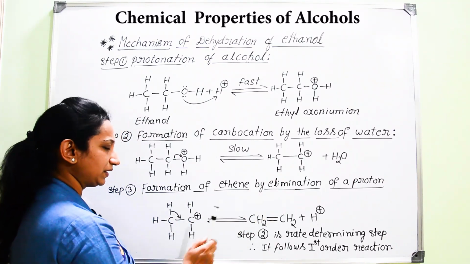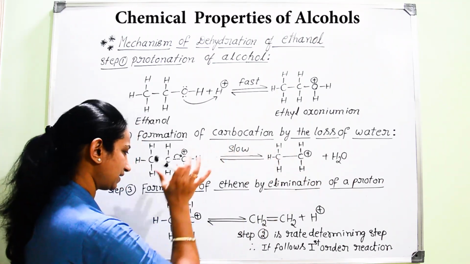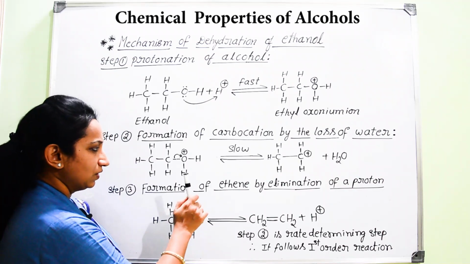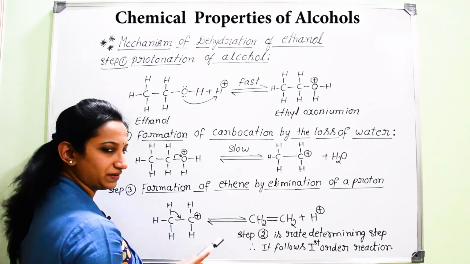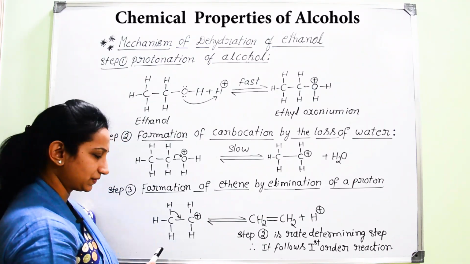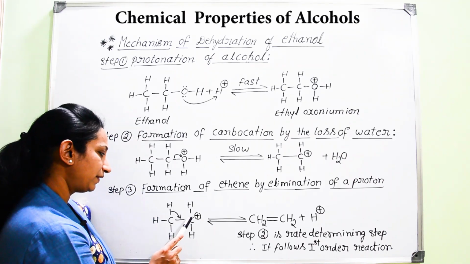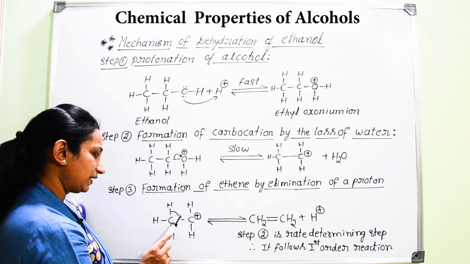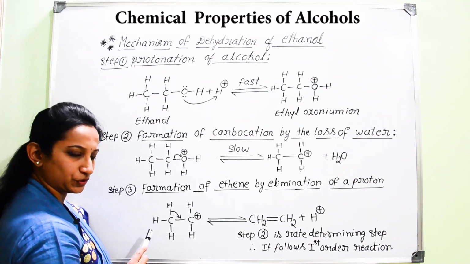To gain that stability, whatever carbocation structure you get, you should write it as it is in the third step. Very importantly, you don't forget to write the positive charges. So, here carbon is carrying positive charge. And how will you get that stability for carbon? Where do you get that stability? That is with the help of the neighboring bond between carbon and hydrogen.